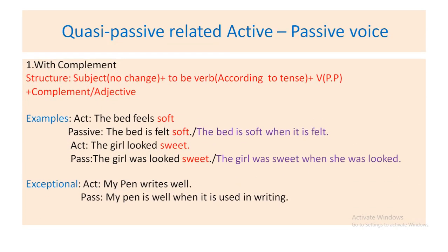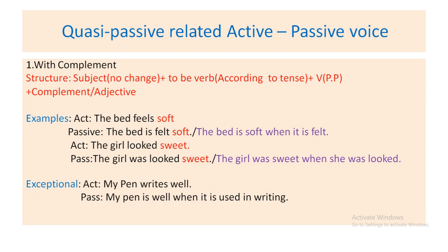Quasi-passive related active to passive voice. Quasi-passive, two types. One is with complement, another one without complement. Now you have to know what is quasi-passive. Quasi-passive is the sentence which seems to be passive. As for example, the bed feels soft. Who is feeling this soft? That is not mentioned here. But the thing is the bed.